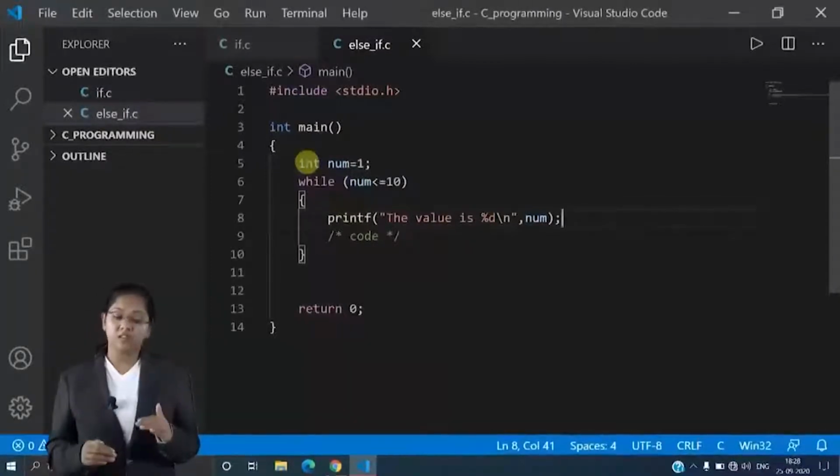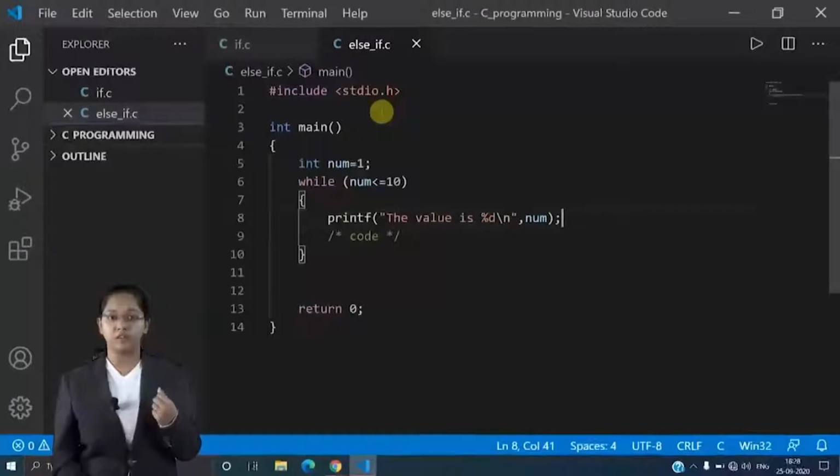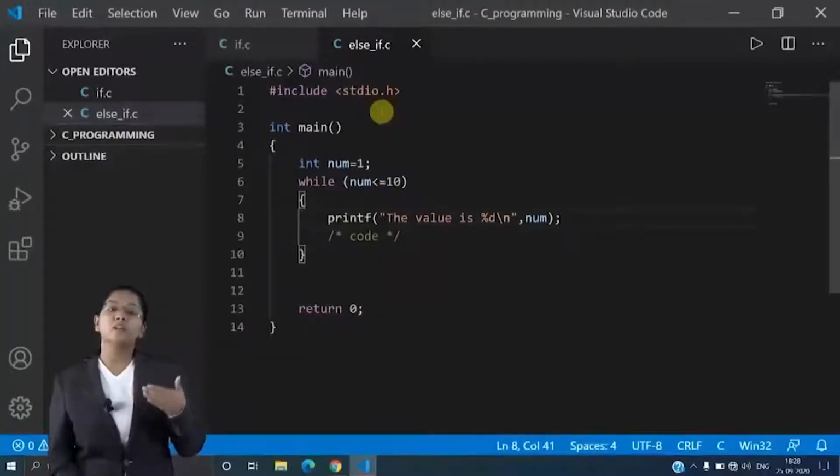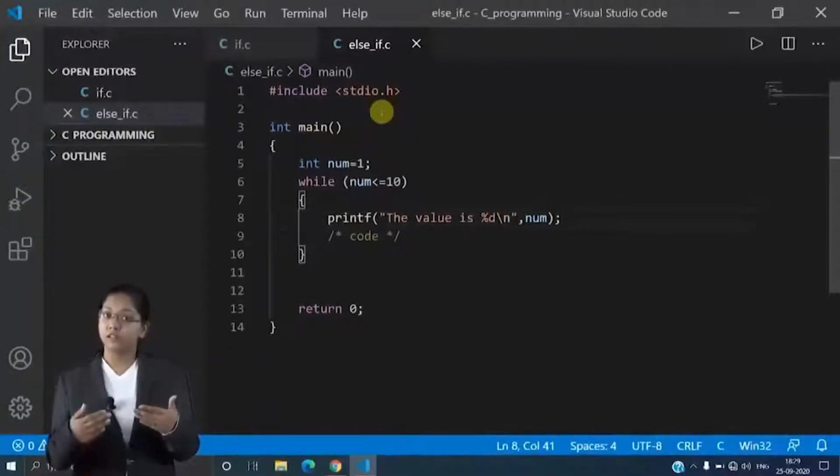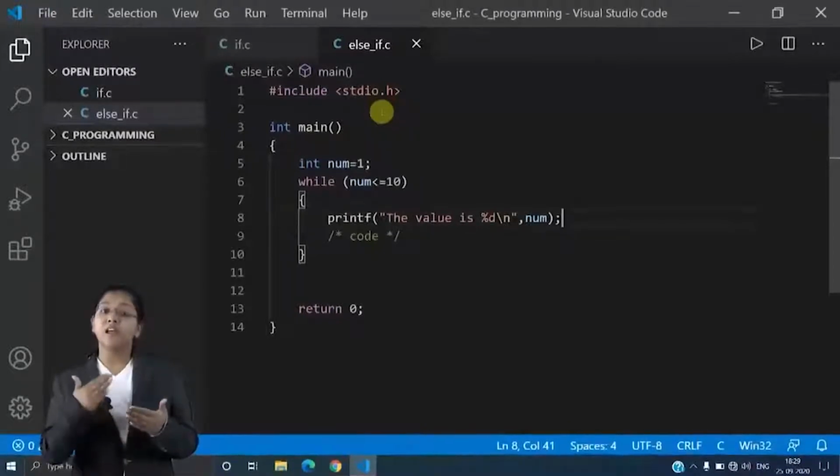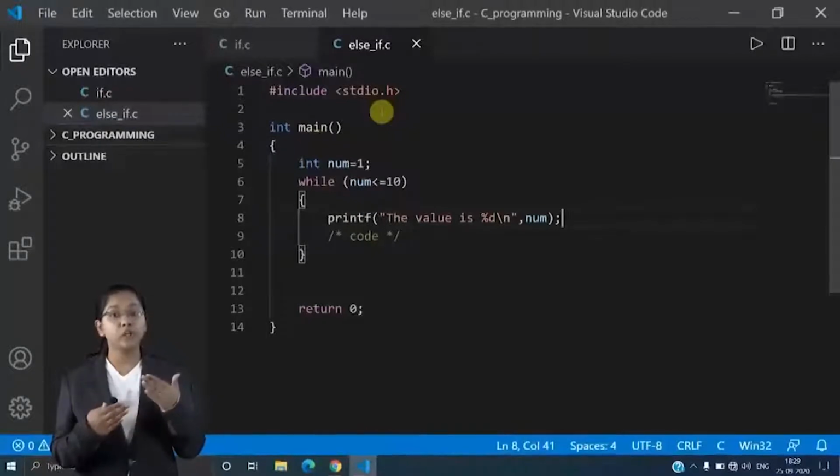Now let's study the program first. Initially I have declared num, that is 1. Now I have given a condition that num is less than or equal to 10. That means how many times will the loop work? Till it is less than or equal to 10, that means 1 to 10.